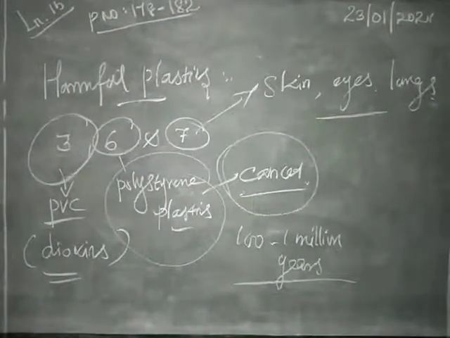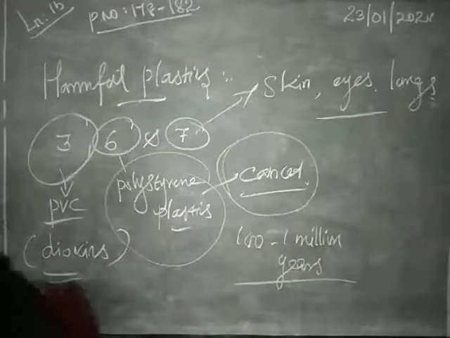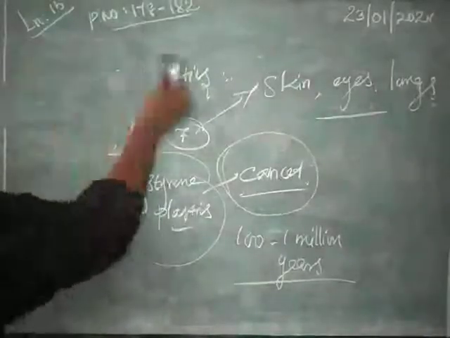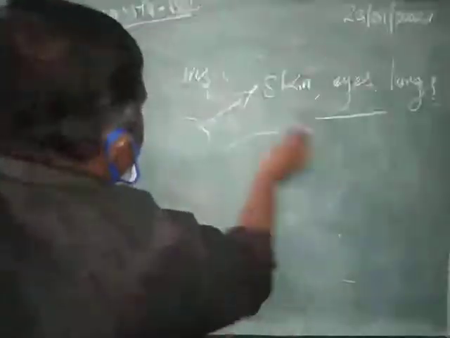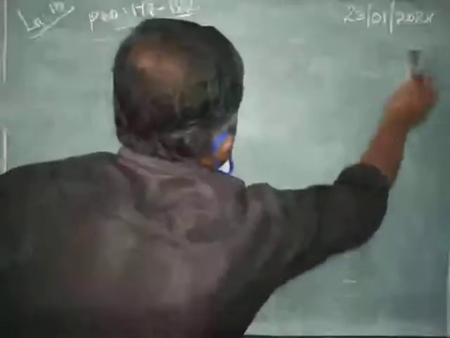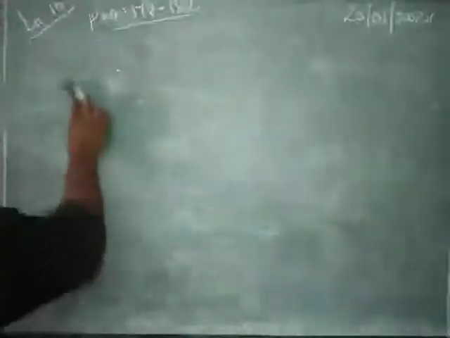Brominated flame retardants, that is PFOs, are often added. So these are all the harmful effects of plastics. What are the resins for? 3, 6 and 7. Next, what are the rules and regulations?